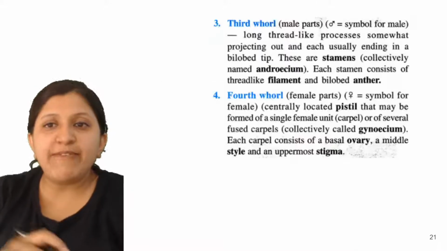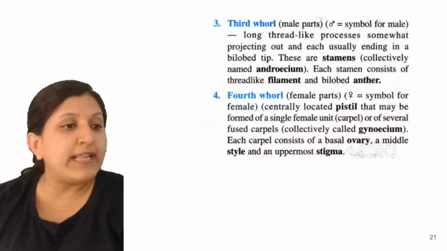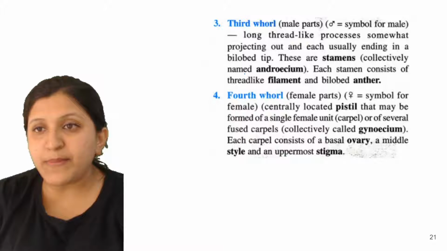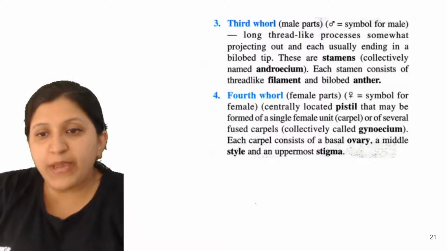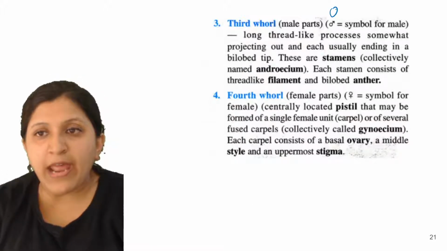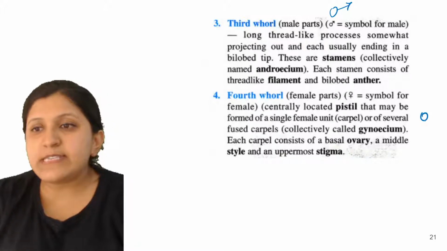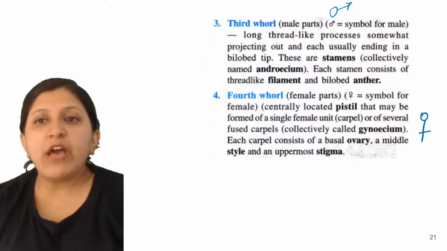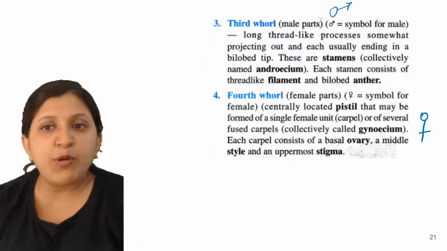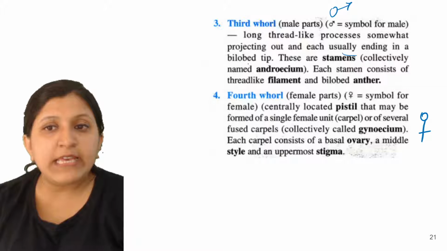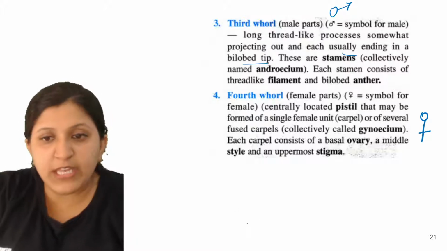Now, let's have a look at the third whorl. That is the male reproductive part. You can represent the male with the male symbol, and this is for the female. It is a long thread-like process, somewhat projecting out, and each usually ending in a bilobed tip.